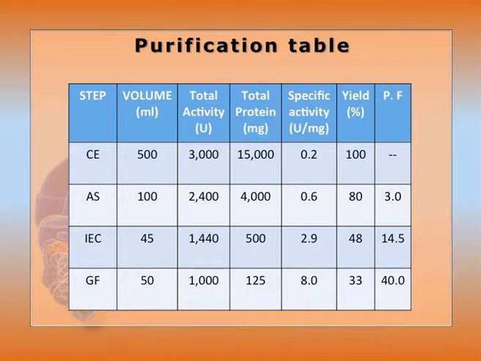From this purification table, it is very evident that the volume, total activity in U, and total protein can be reduced, but the specific activity for a particular enzyme will increase, as well as the purification factor. So at a particular purified form, we get 100% purity, and the specific activity will not change.